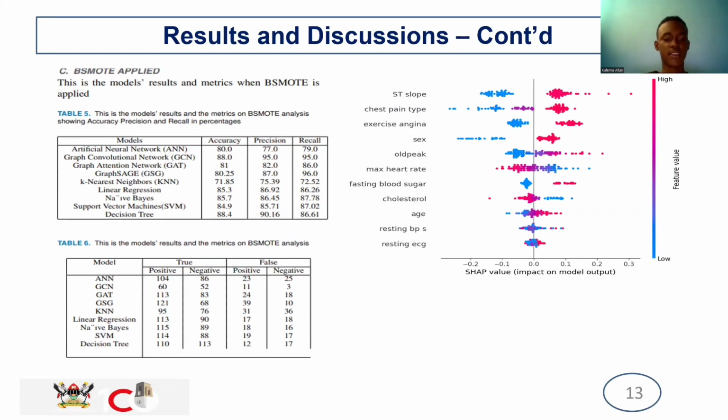Hello, this is Kalema Alan, and I'm going to talk about the results visualization. In our research, we implemented the explainability using SHAP and LIME, and this first diagram you're seeing here represents the SHAP feature importance visualization. It shows the different features and how they contribute to the predictions in SHAP. As we can see, ST slope contributes a high output of 0.3, the highest output, and the next is old peak. Whilst on this side we see chest pain, the blue shows those that are not correlating with a positive prediction.